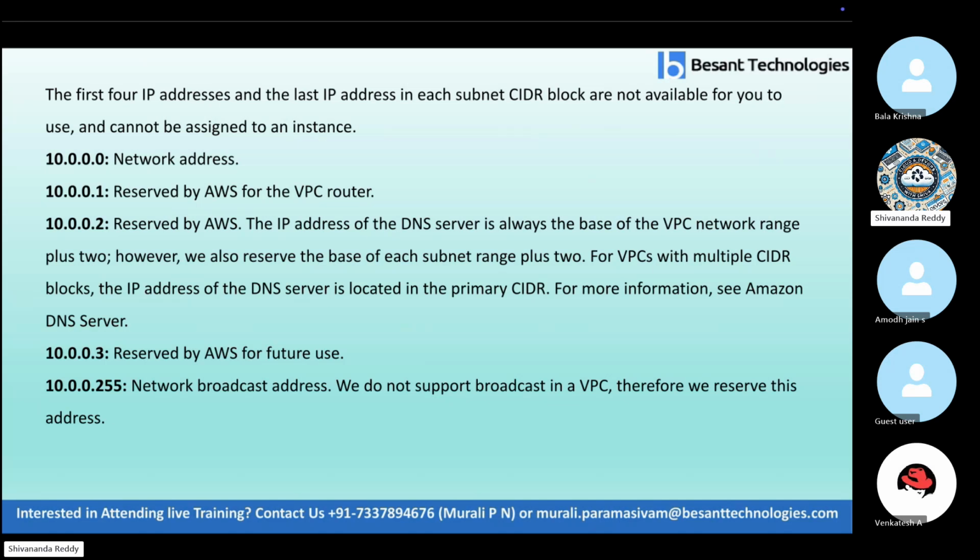We cannot assign any of the 5 IP addresses to any of the servers because they are reserved. Look at 10.0.0.0, the first IP: this is the network address. 10.0.0.1 is reserved by AWS for the VPC router. 10.0.0.2 is reserved by AWS for DNS. 10.0.0.3 is reserved by AWS for future use. The last one, 10.0.0.255, is the network broadcast address. So these 5 IP addresses we cannot use for any communication purpose. Clear?